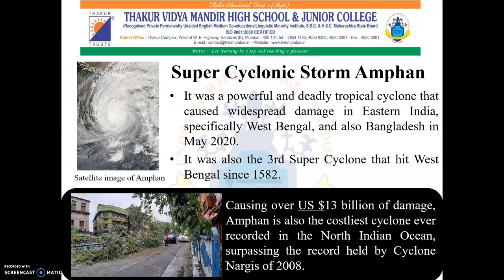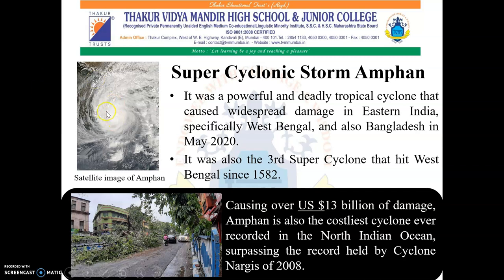The first one is super cyclonic storm, that is also called Amphan. It was a powerful and deadly tropical cyclone that caused widespread damage in eastern India, specifically West Bengal, and also Bangladesh in May 2020. It was also the third super cyclone that hit West Bengal since 1582.